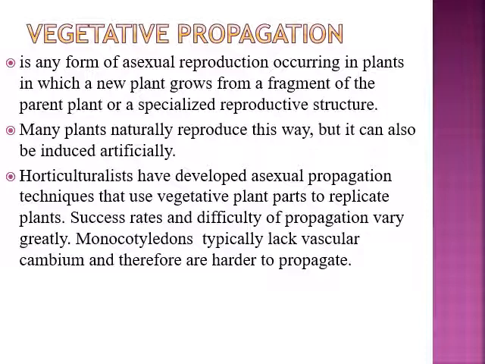Some of the horticulturists have developed asexual propagation techniques that use vegetative plants to replicate the plants, and the success rates and difficulties of propagation vary greatly. In monocots, they generally lack the vascular cambium, so it becomes harder for the monocotyledons to propagate.